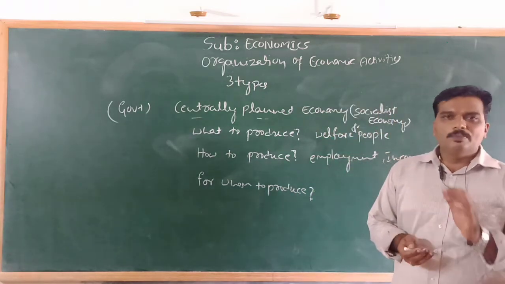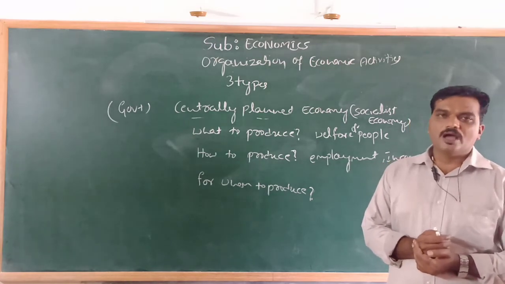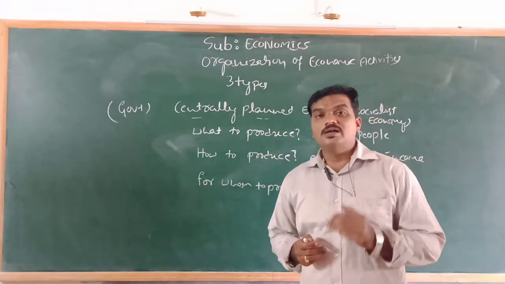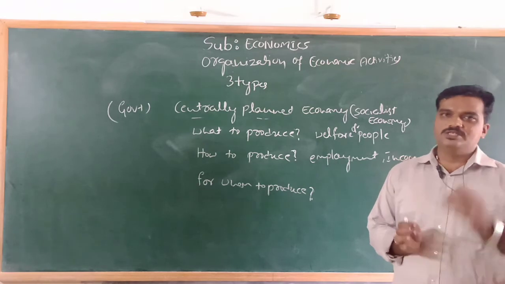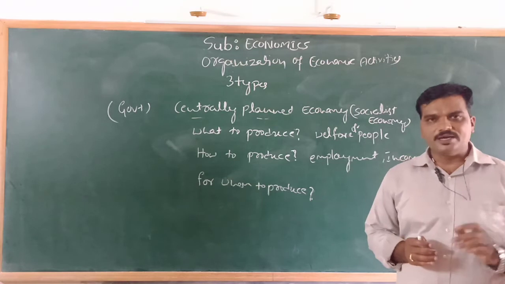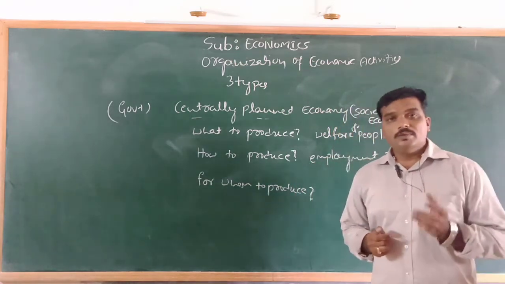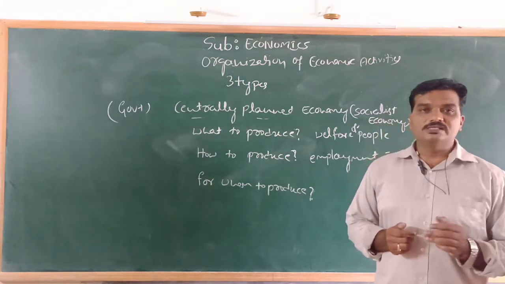So it will achieve social justice by providing essential goods to the poor people at a subsidized price, which is lesser than the market price. We'll take an example of our country, India. In our country, the government supplies essential commodities to the poor people at a lower price than the market price.